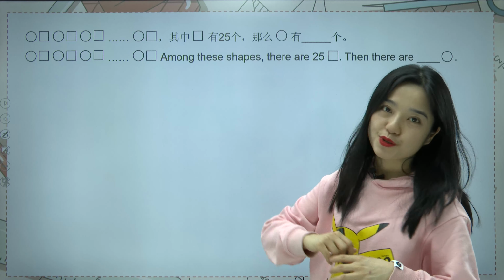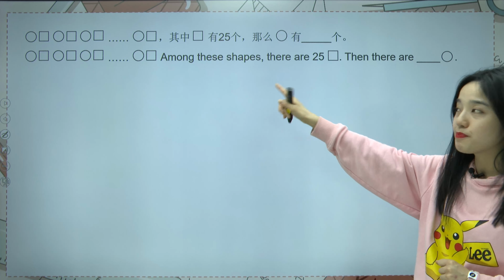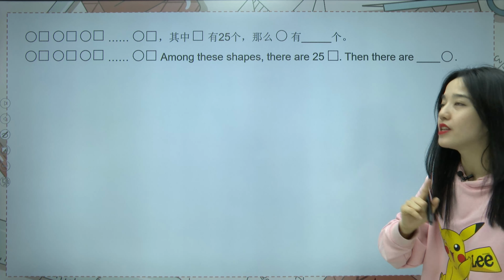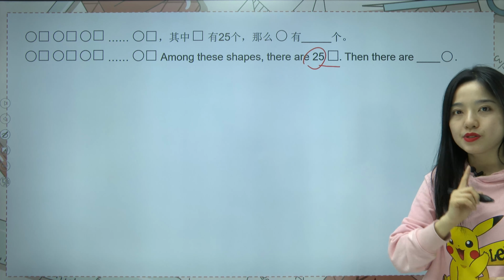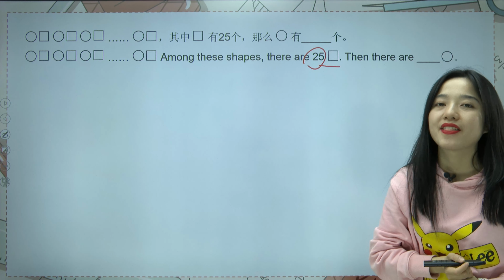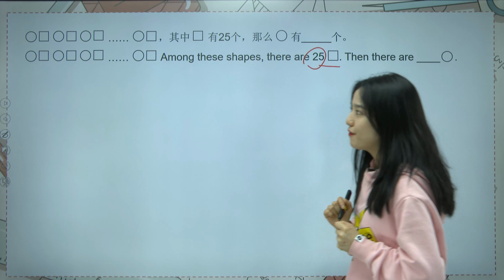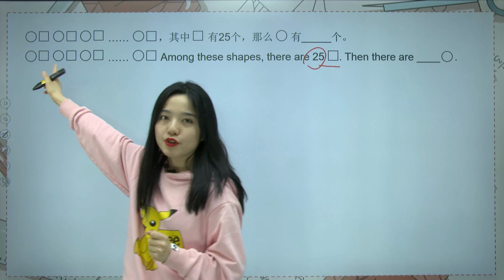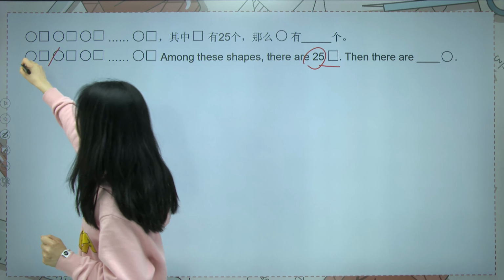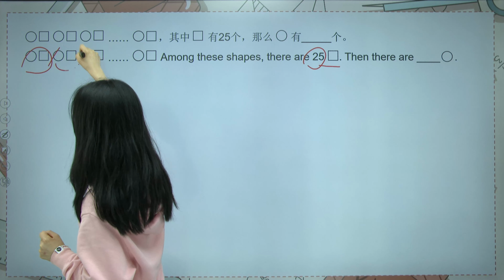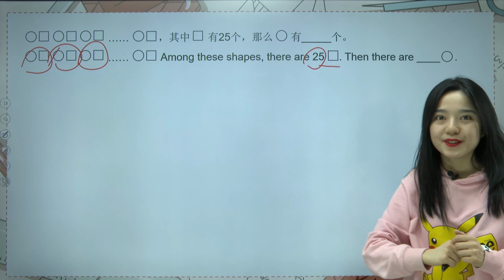Let's see the first one. Circle, square, circle, square, circle, square. Some shapes are put in this pattern. And among these shapes, there are 25 squares. We want to know how many circles there are altogether. So you can find circle, square, circle, square. Here it begins to repeat. So this is the first cycle, second cycle, third cycle, and we have so many cycles here.